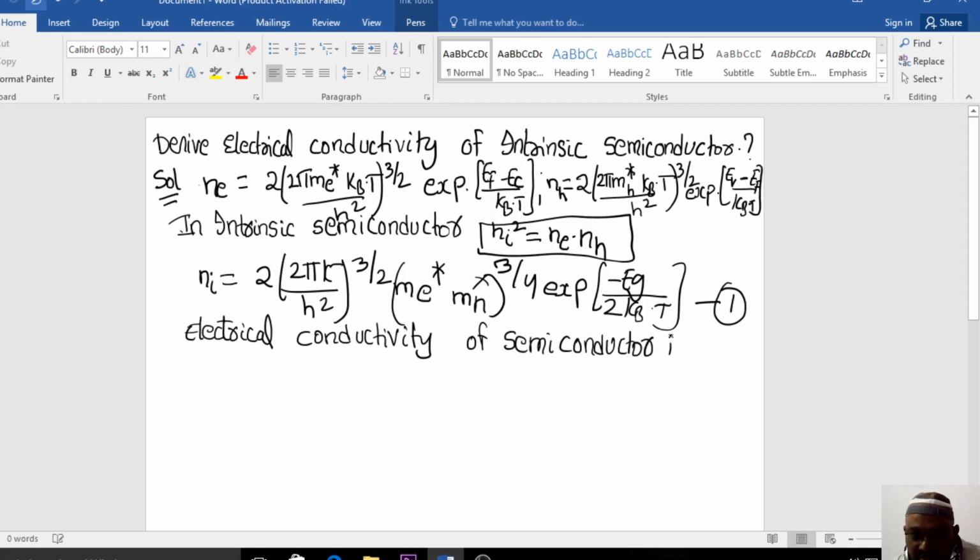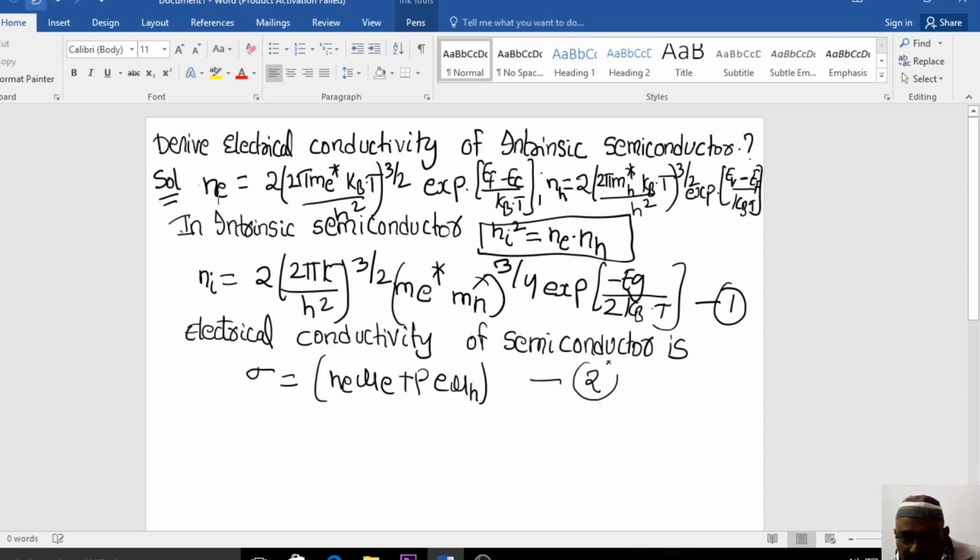Semiconductor, so you need to just write it down. That's why, because this has already been there. There is a derivation of it, so you need not go for that derivation here. You just remember this particular aspect: n_e mu_e plus p e mu_h. Now this is your equation number 2. This is the general expression for electrical conductivity of a semiconducting material.